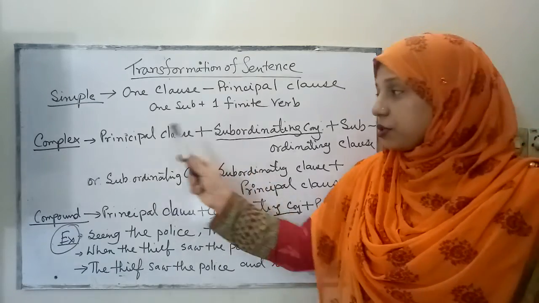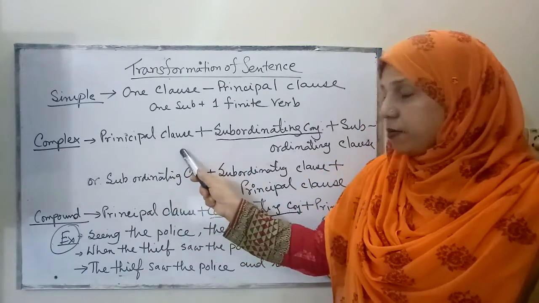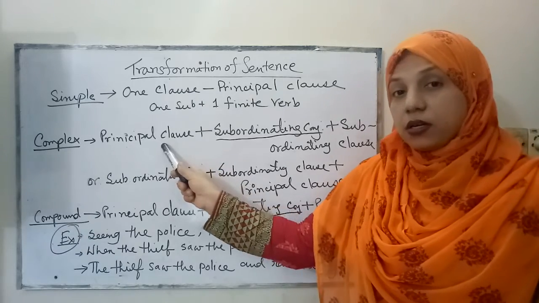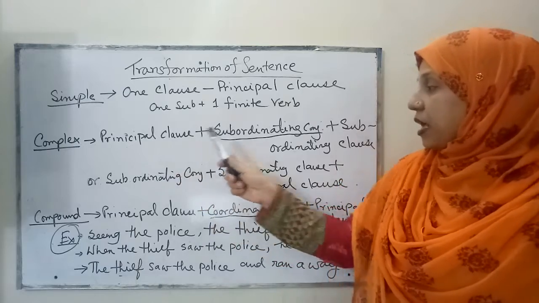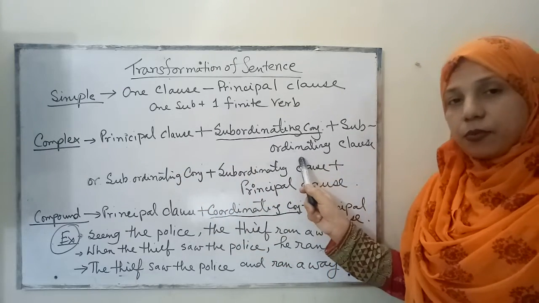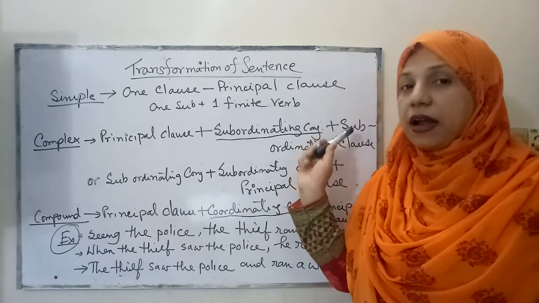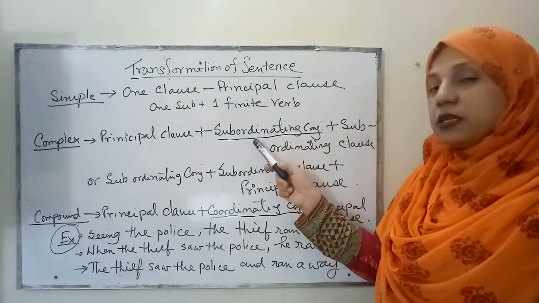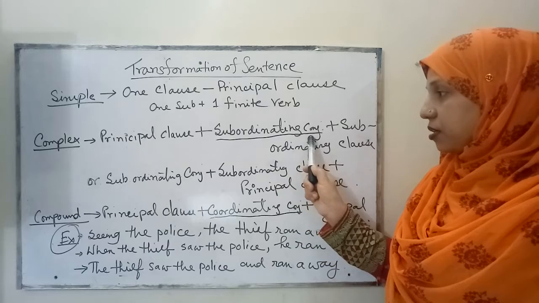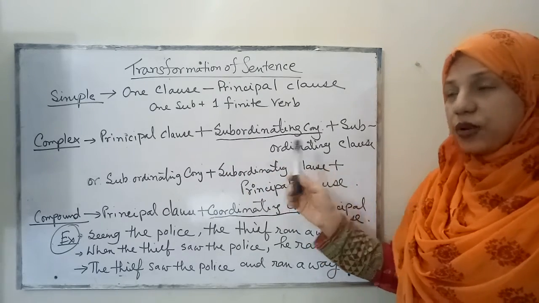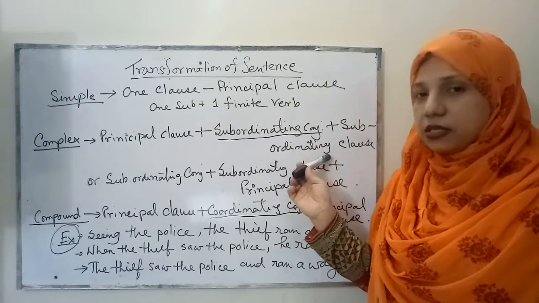Now let's go to the complex sentence. In a complex sentence, there will be two clauses or more, and one clause will be principal and the other will be a subordinating clause. These two clauses are joined with a subordinating conjunction. It's not always the case that the subordinating clause comes at the end of the sentence.